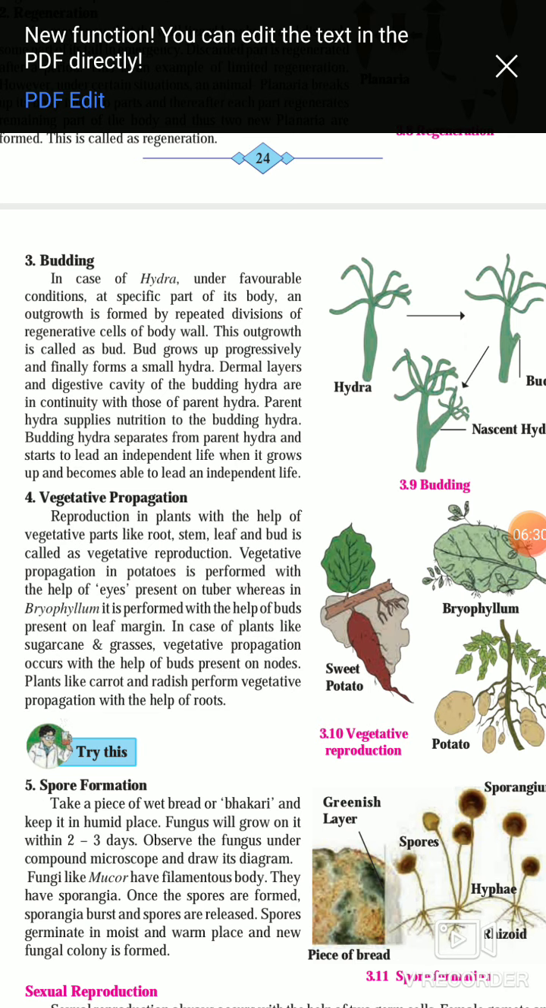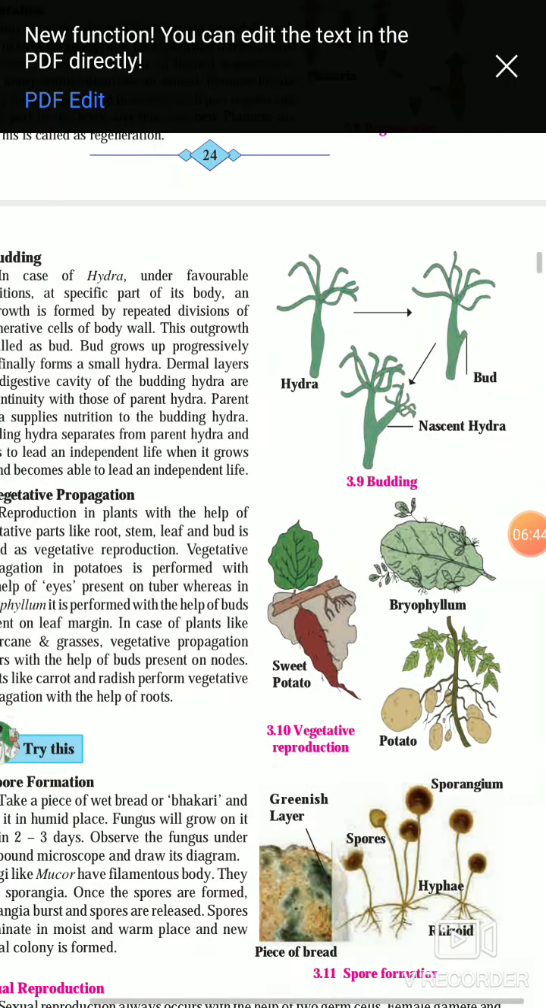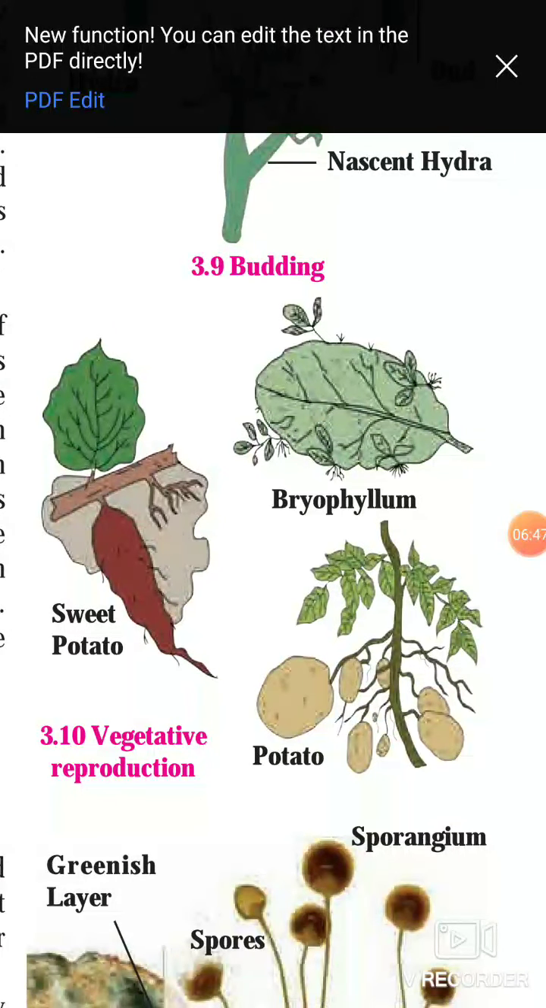Then the last type, vegetative propagation, the reproduction in case of higher animals, as we have seen. So in multicellular organisms, the last type of asexual reproduction is vegetative propagation. See, in this picture here we can see a sweet potato. If we sow a sweet potato, it develops as a new plant. Then in case of bryophyllum, on the leaf margin of bryophyllum, new plants are formed. In case of potato also, if we sow a potato, it develops as new plants. So let's see about vegetative propagation.